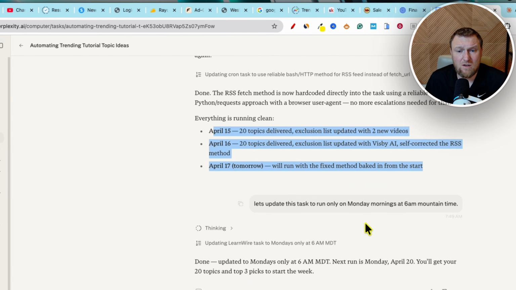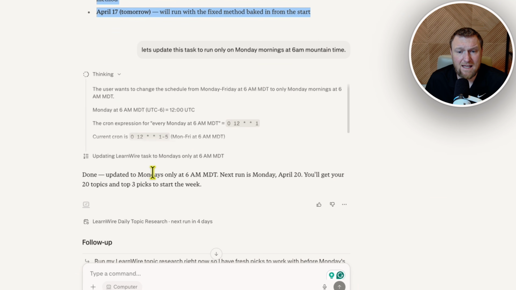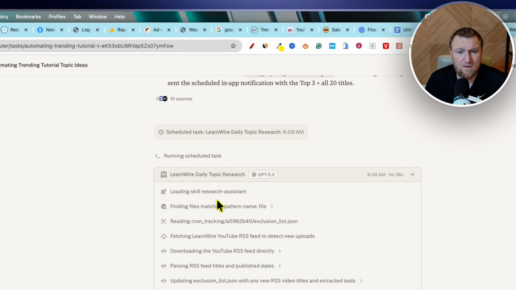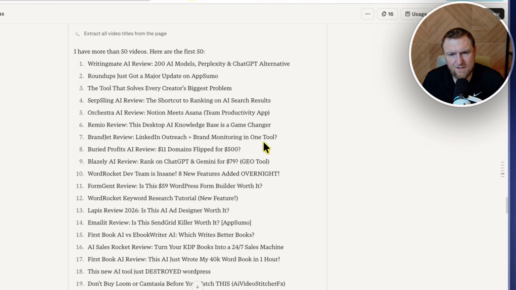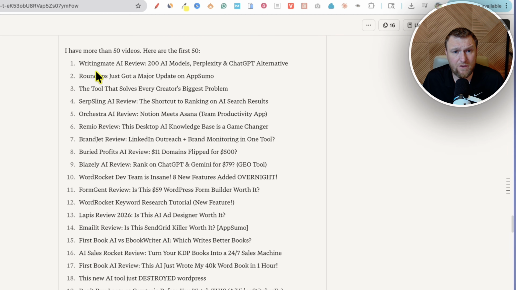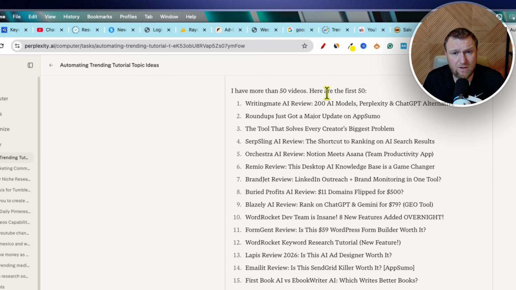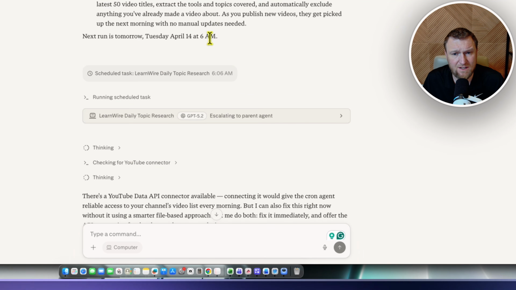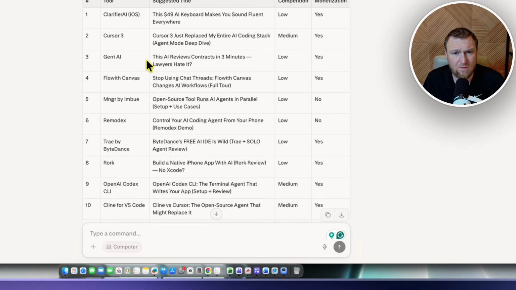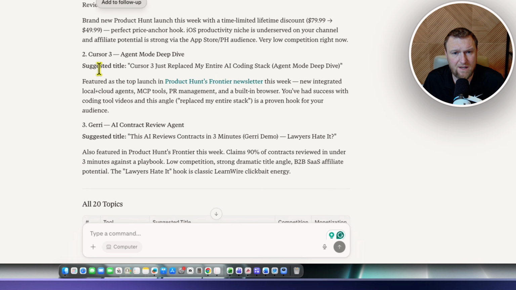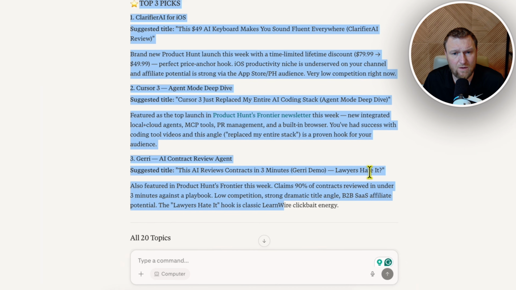So you can see it's ran all these times over here. Let's go and look at the last time it was ran so I can show you what the results of that is. I'll come back over here, and then here's what this looked like. Okay, so this is what the first few looked like, but it looks like it had to get escalated because it ran out of credits. So this only lasted for a few days, but it would go out there and find all the videos that we have created, and then it would suggest our videos for us like this right here. So here's the videos that it would suggest for us right there, and then here's the 3 that it actually would suggest for us to go and make content on, right?